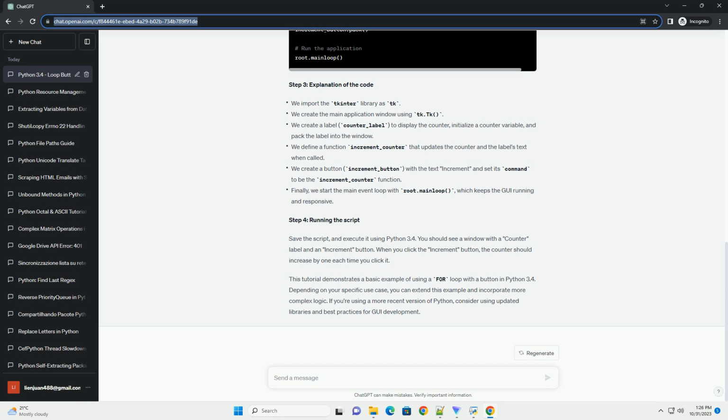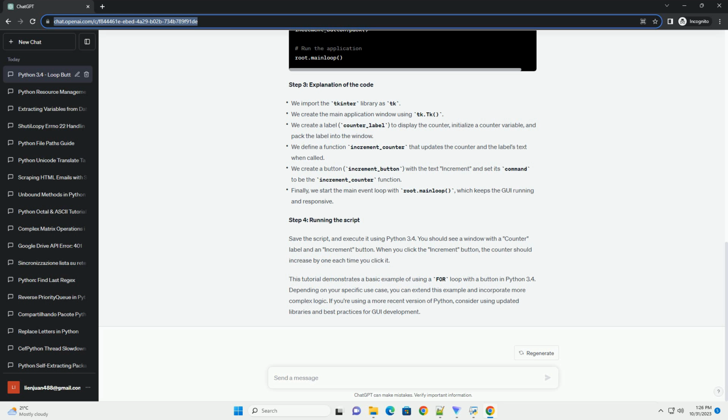We create a button, increment_button, with the text increment and set its command to be the increment_counter function. Finally, we start the main event loop with root.mainloop, which keeps the GUI running and responsive.